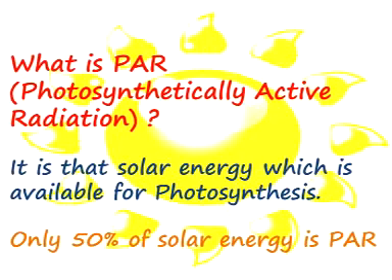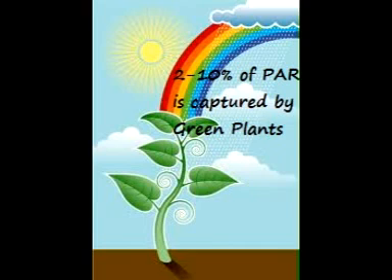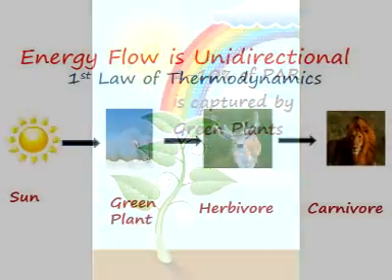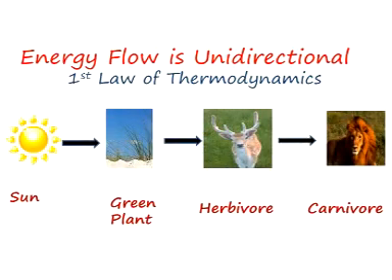But all the solar energy cannot be utilized for photosynthesis. Why? Because only 50% of solar energy is PAR, that is photosynthetically active radiation. Only 50% can be utilized by green plants for photosynthesis. But green plants, they capture only 2 to 10% of this PAR. Now there are some important points to be considered for energy flow in a food chain.